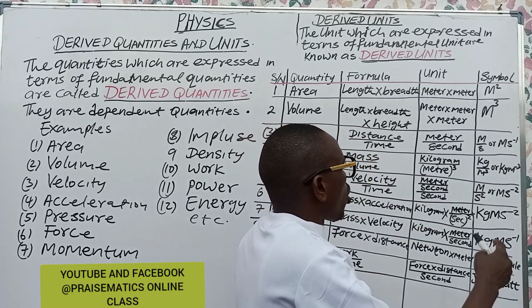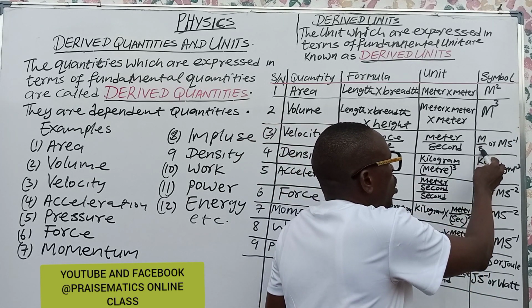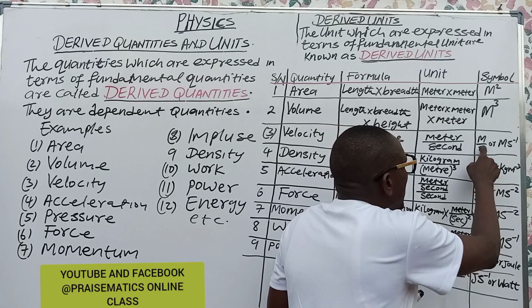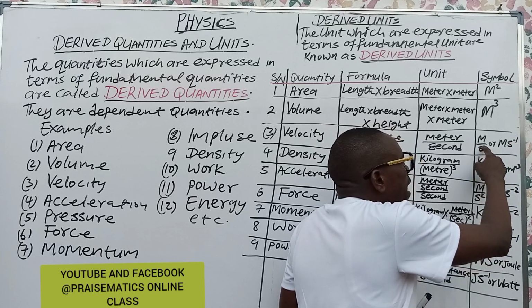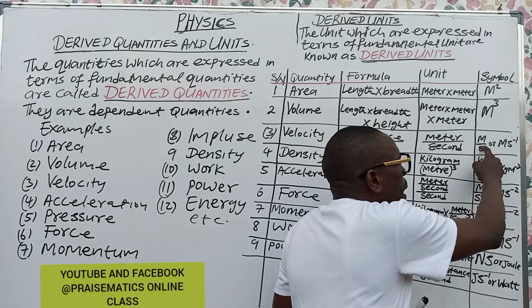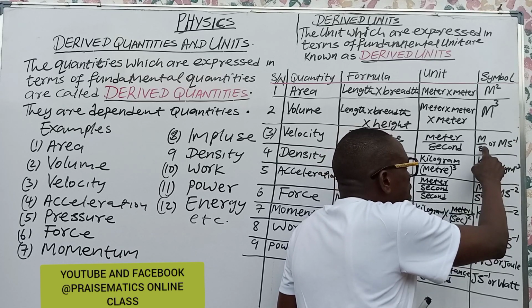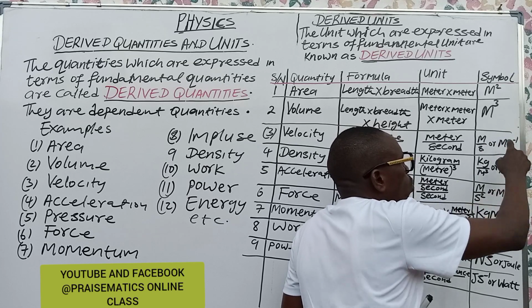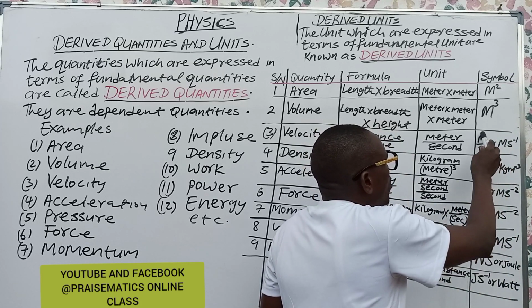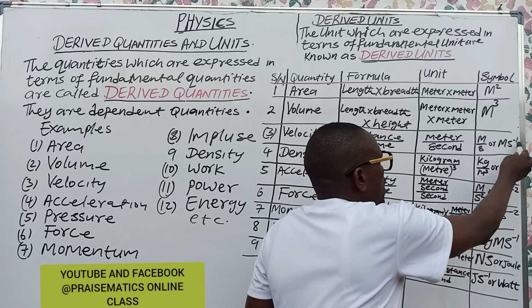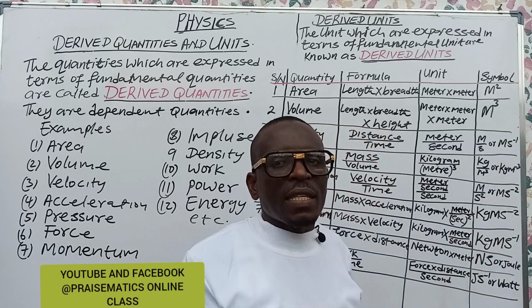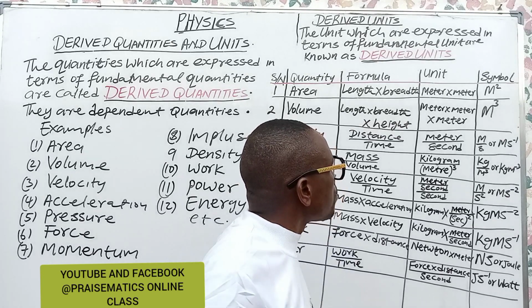By the law of indices, division is subtraction. So the denominator here is s to the power 1. When the s comes up, the positive power here will turn to negative. If it is negative here coming up, it will turn to positive. That is the reason why we have it. Either you say meter per second or meter second to the power of negative 1. So the law of indices allows us to operate like this. Did you get it?